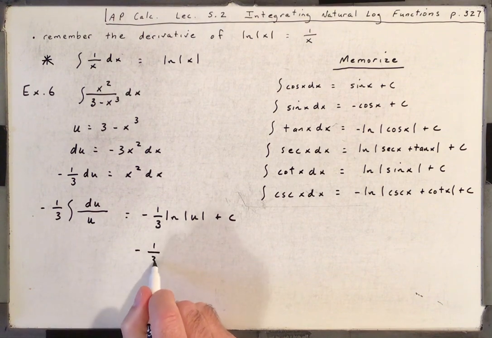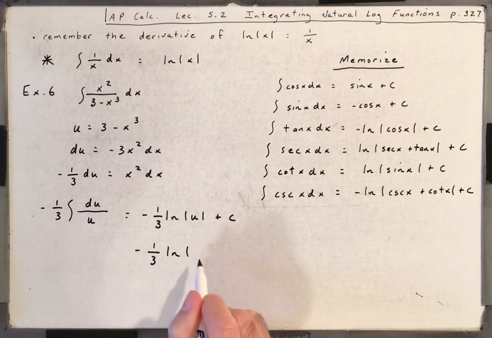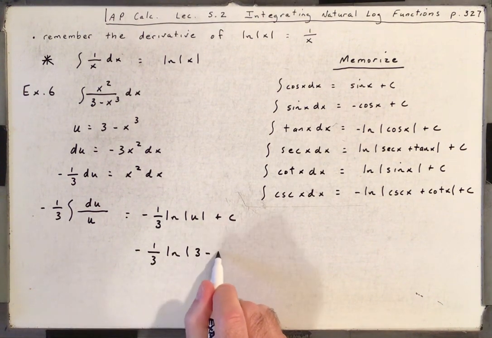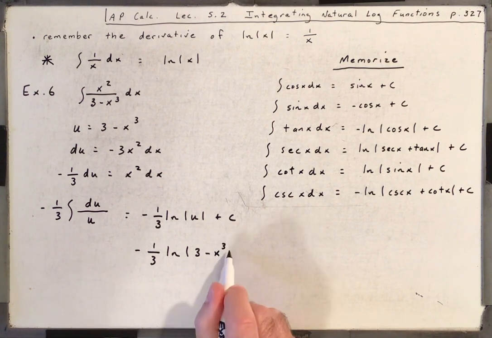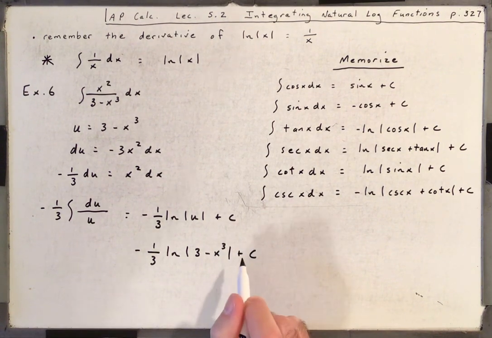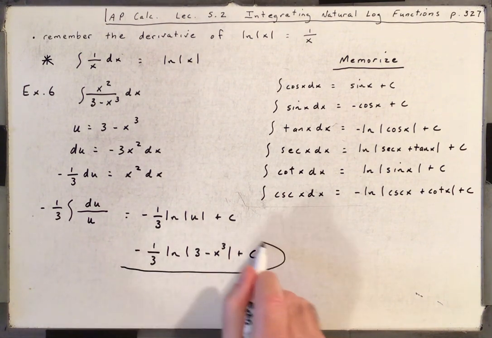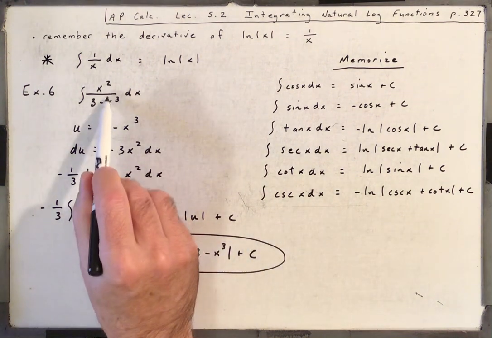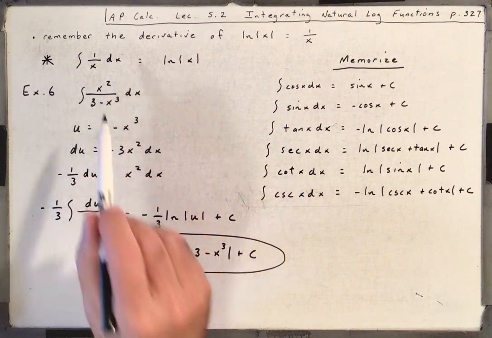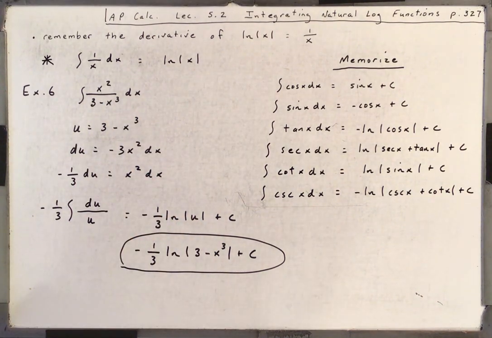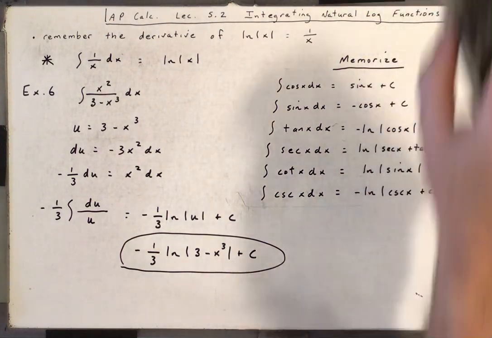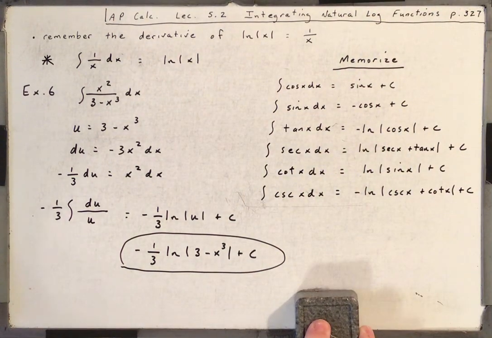Now we can substitute back in our u, and that would be 3 minus x cubed plus c. And if you check that by taking the derivative, the derivative will equal this right here. So I'll let you check it if you want to, or you can just trust me.